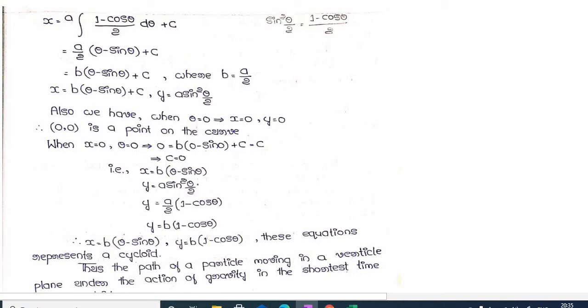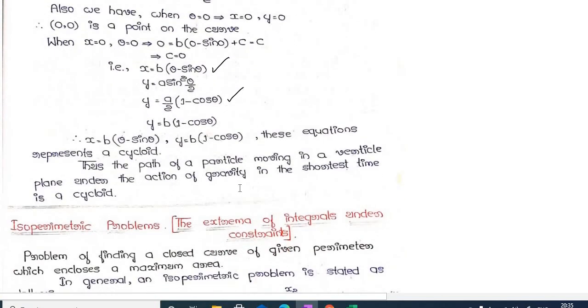But sin²(θ/2) is (1 − cos θ)/2. Again take a/2 as b. That means x is this one, y is this one. These two equations together represent a cycloid. Thus the path of the particle moving in a vertical plane under the action of gravity in the shortest time is a cycloid.